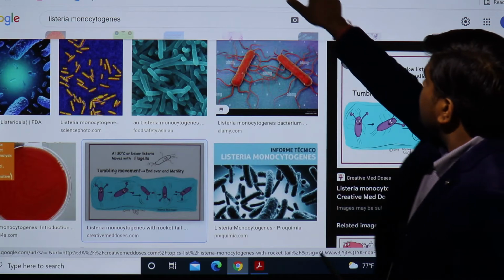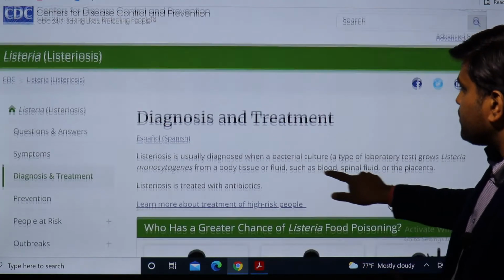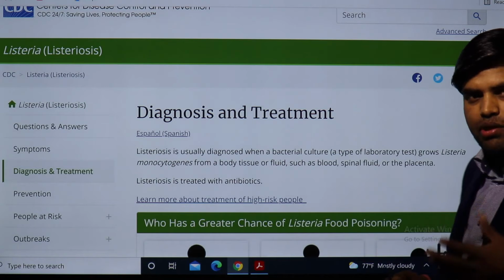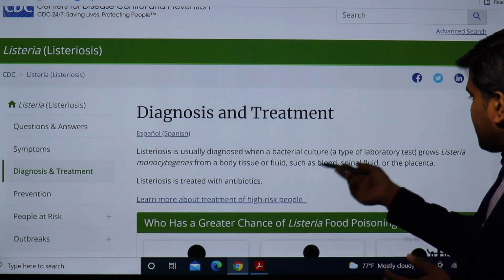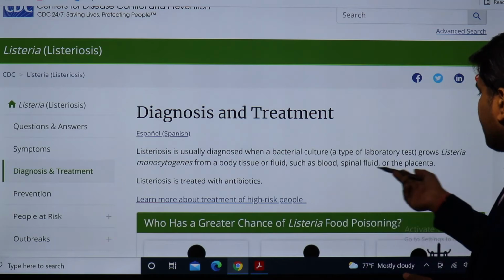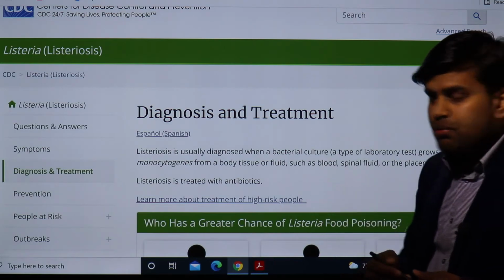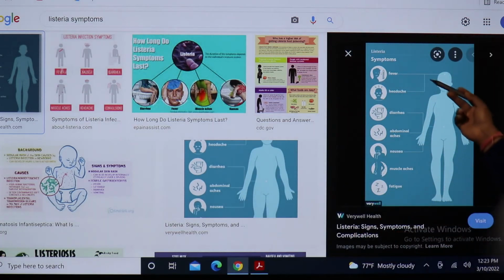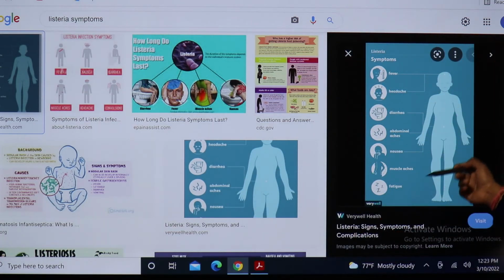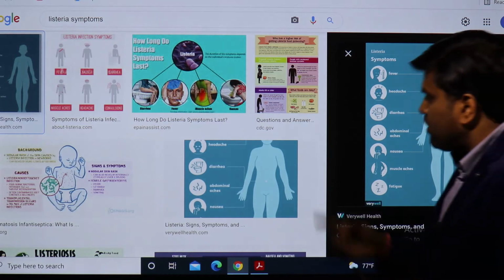Okay, diagnosis. In a normal bacterial culture you can grow this organism, from tissue fluid, blood, spinal fluid or placenta, and treat with a simple antibiotic like ampicillin. Ampicillin is the drug of choice, which you have to understand. Symptoms include fever, headache, diarrhea, abdominal ache, nausea, muscle ache and fatigue. They can develop lots of symptoms.